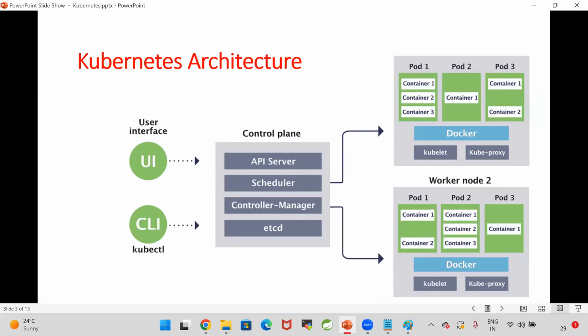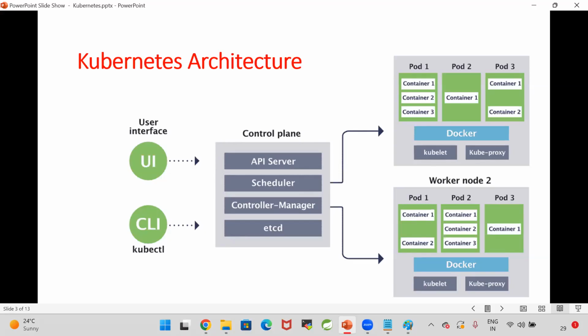So if I want to delete the container, we need to delete the pod. If I want to scale the container, we will scale the pods: scale up the pods, scale down the pods. So everything we are going to represent as a pod in Kubernetes. The Docker container is available to run our application. In Kubernetes, a pod will be created, and inside the pod, the Docker container will be created.